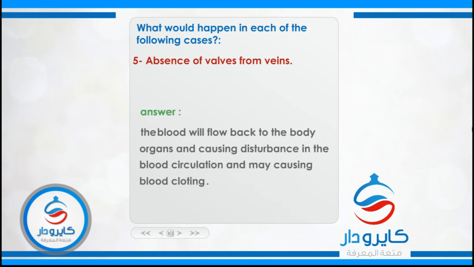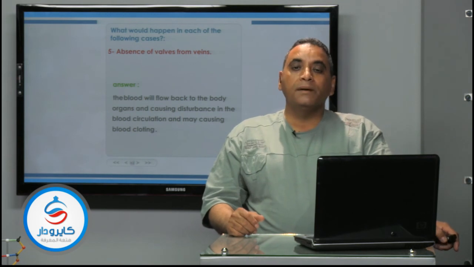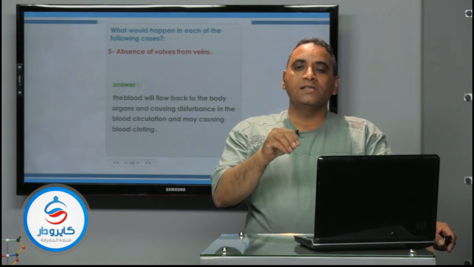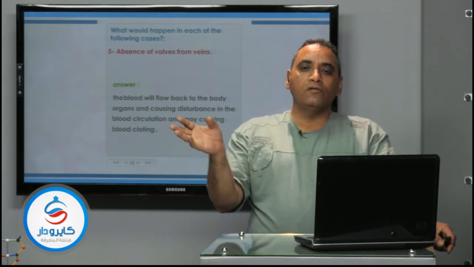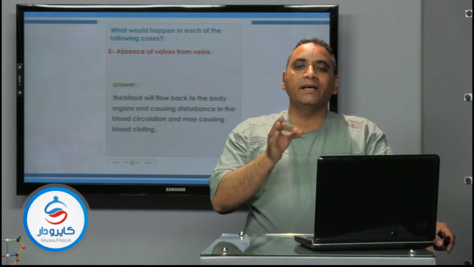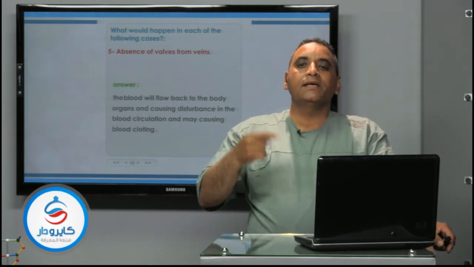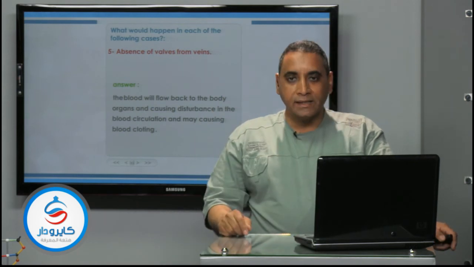So the absence of valves means flow back of the blood will take place, that means the blood will return back to the body organs, causing a disturbance in the circulatory system, and that may lead to blood clotting inside the blood vessels. So the function of the valves, any valves at any part of the body, is to allow the blood to move in one direction and prevent its flow back. The absence of valves means flow back of the blood takes place.